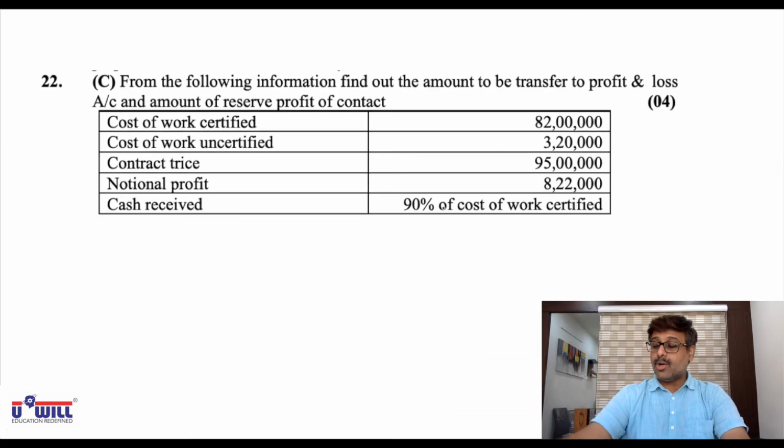Look at question number 22C. One more question, 22C, I'll do over here on the screen, and then I'll discuss the rest 2 questions which you'll try on your own. So look at question number 22C, be attentive. From the following information, find out the amount to be transferred to profit and loss account.